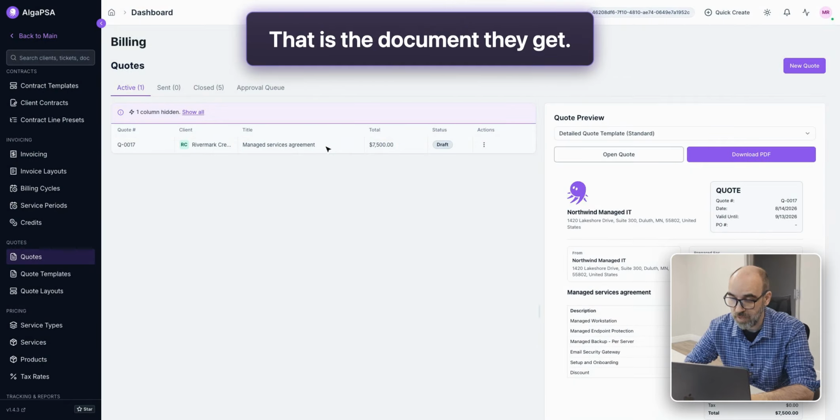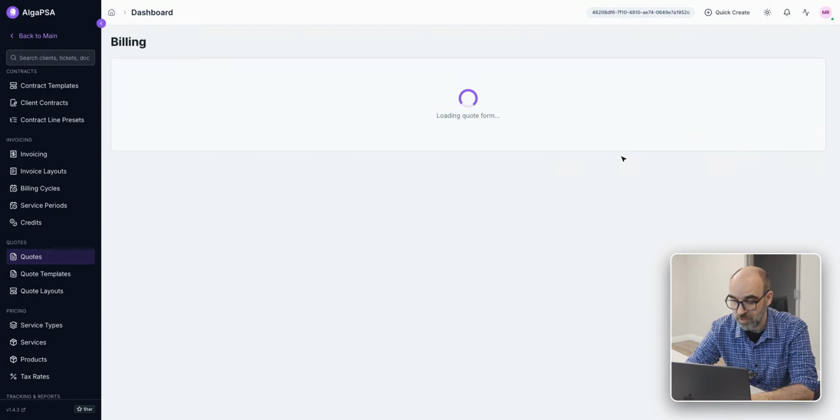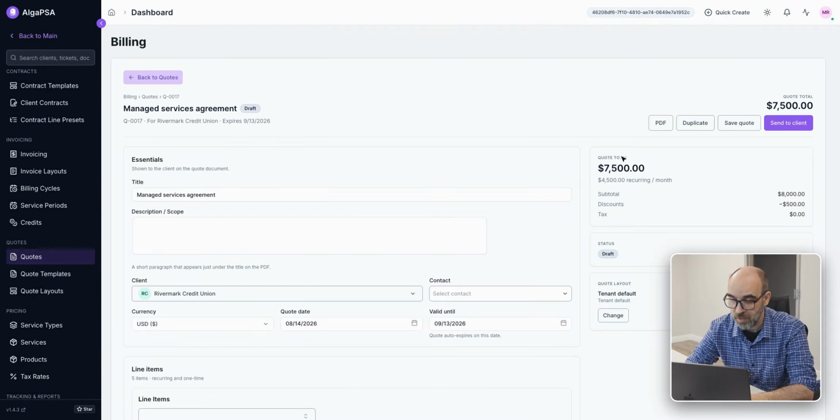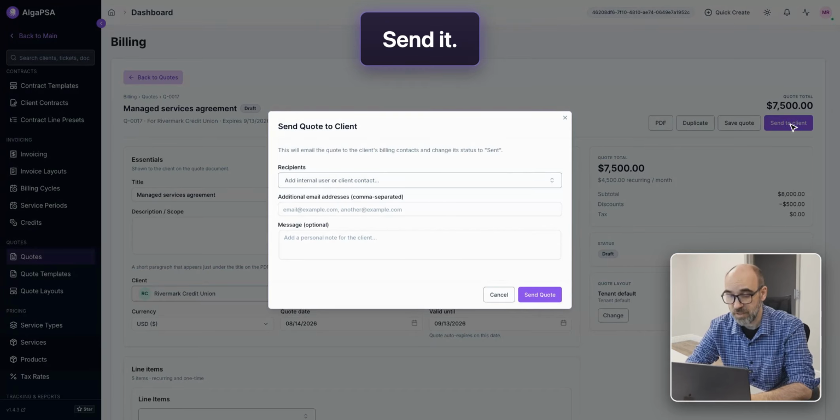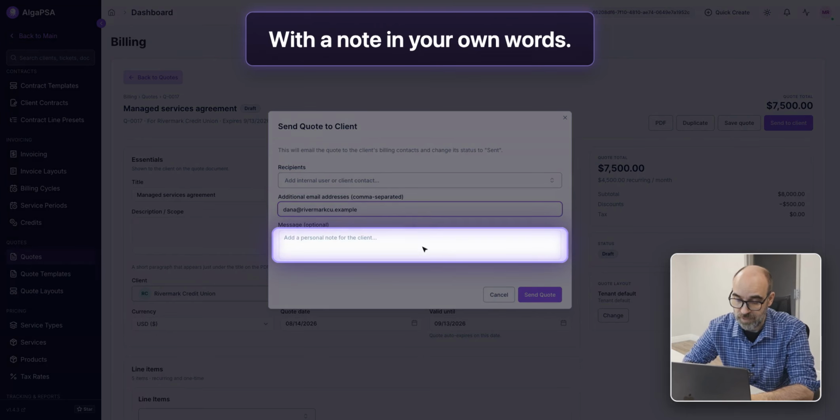So here's the quote with your layout, your logo, and the prices all set up. We'll send it to Dana. She's their operations manager. And add a line of your own, which is always a nice touch. Now it's in Dana's hands.